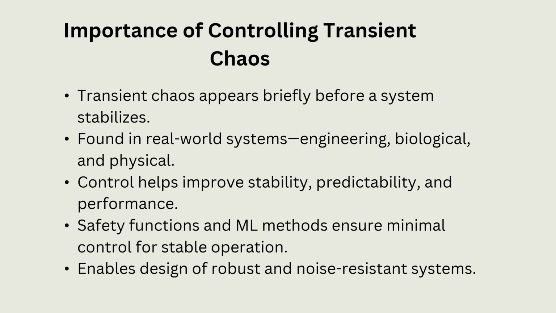Importance of controlling transient chaos. Transient chaos is a temporary chaotic behavior that appears before a system becomes stable. It occurs in real-world systems such as electrical circuits, weather models, and even biological processes. Controlling it helps improve system performance, predictability, and stability. By using safety functions and machine learning, we can apply just enough control to keep a system operating safely without overcorrecting. This makes our approach efficient and ideal for noise-resistant designs.